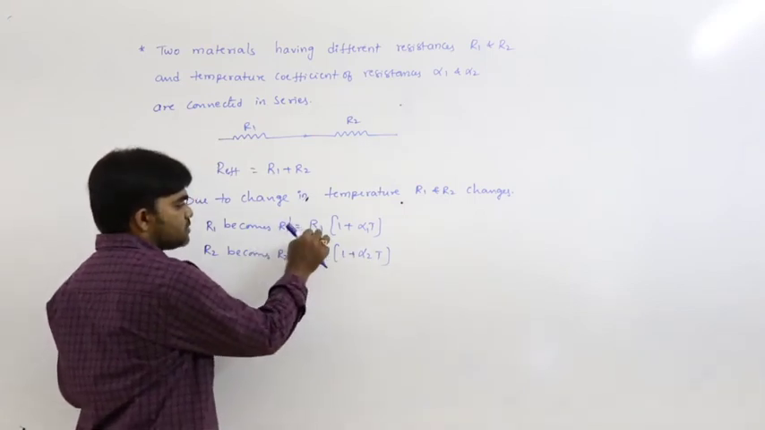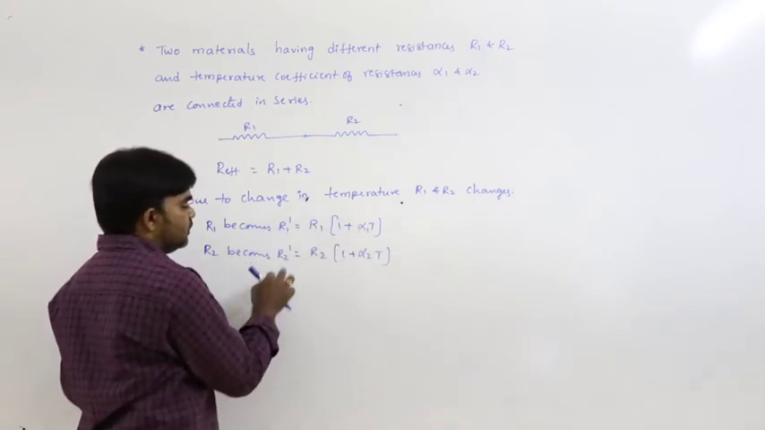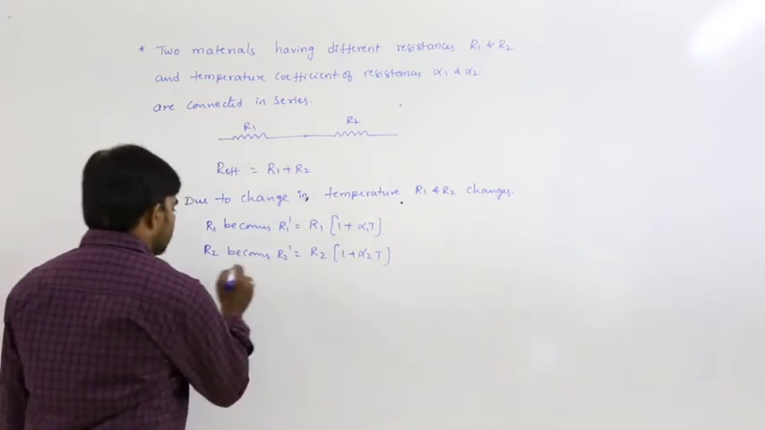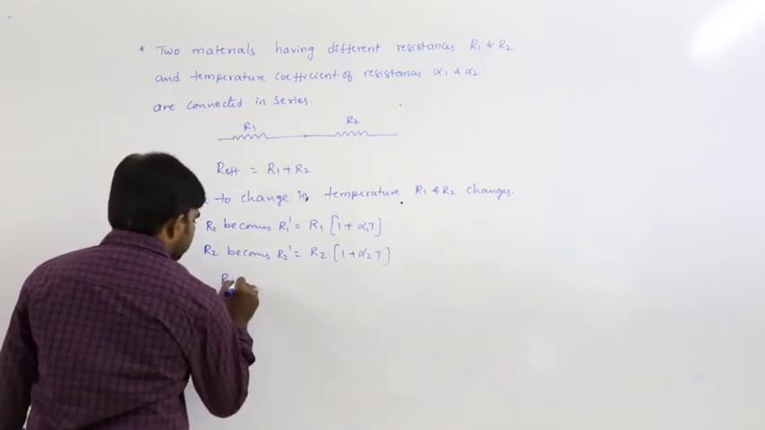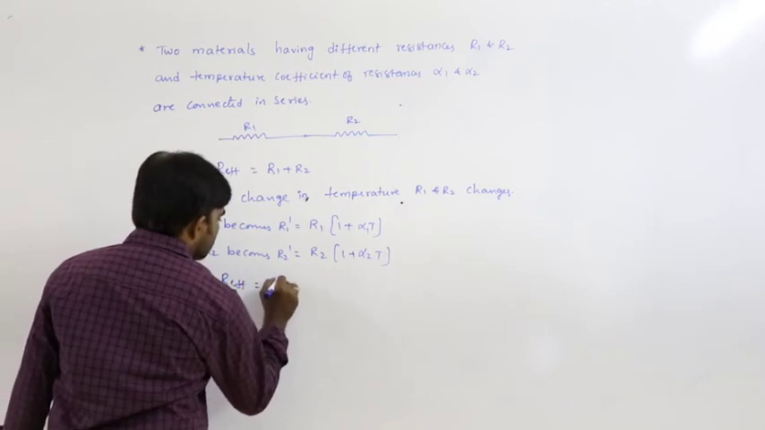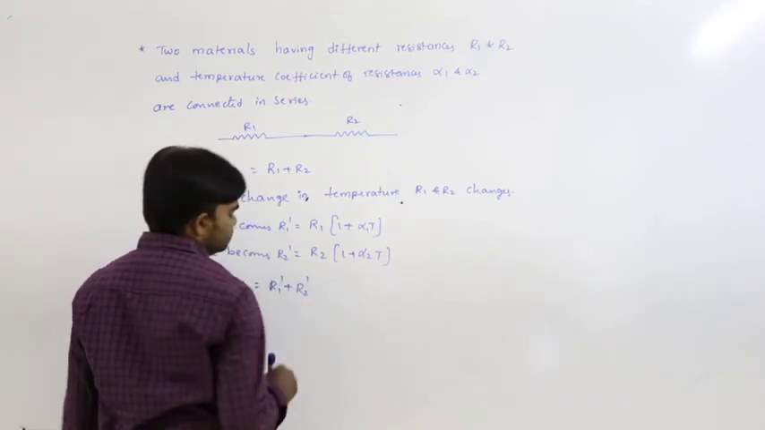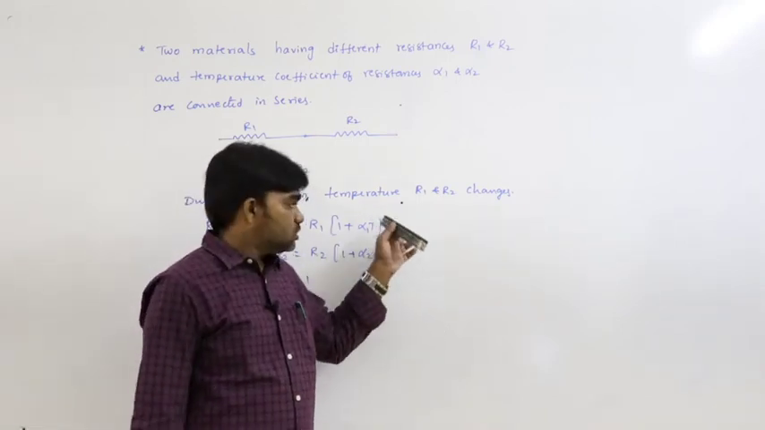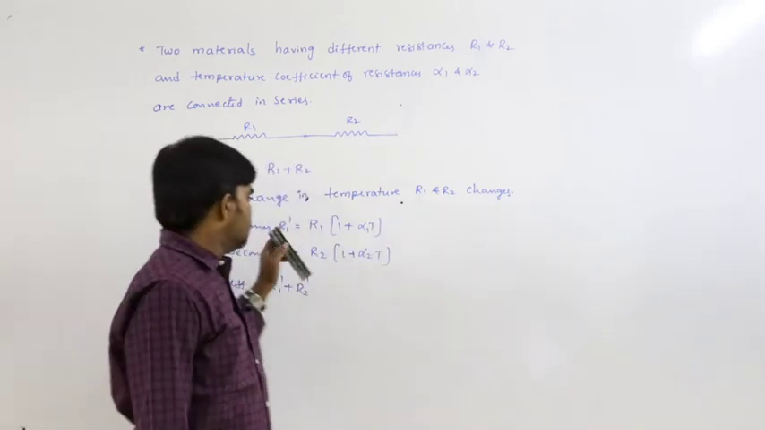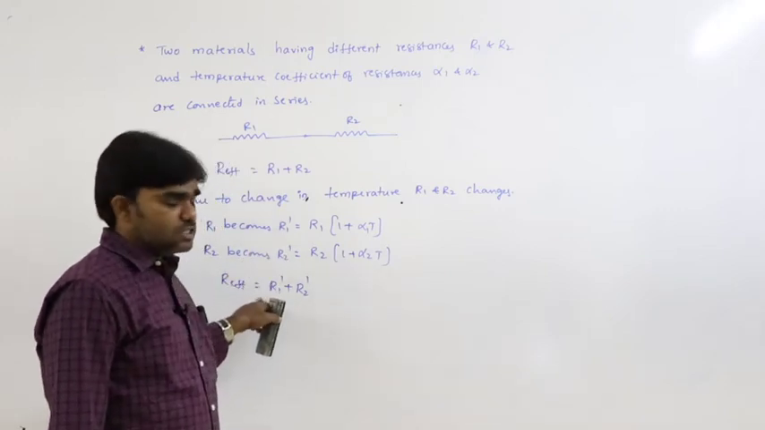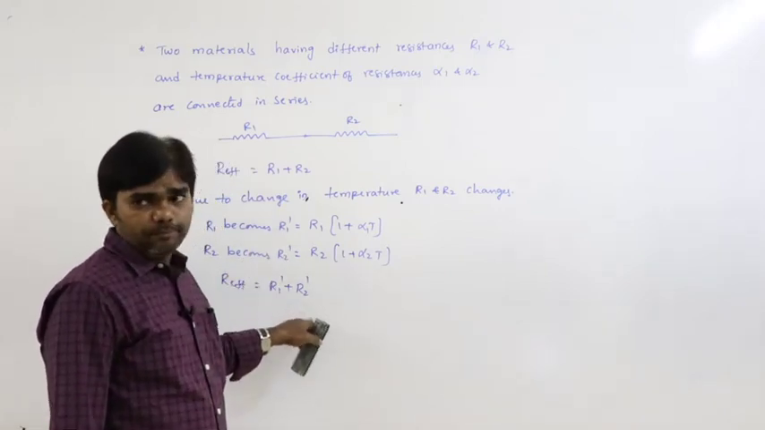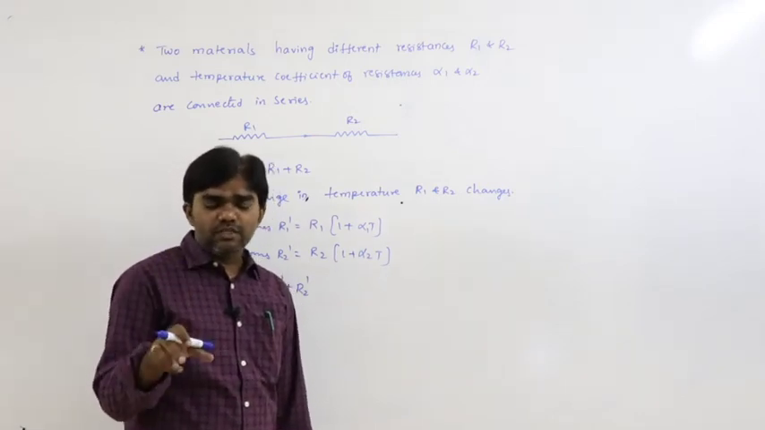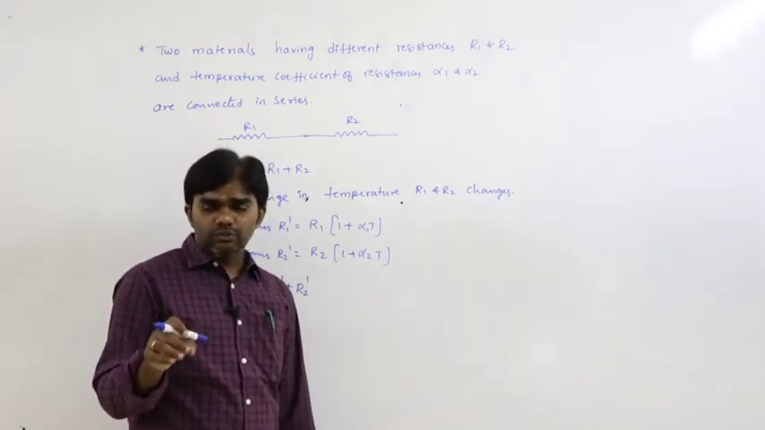Then R1 dash becomes R1 into 1 plus alpha t1, and R2 dash equals R2 into 1 plus alpha t2. So finally, R effective can be written as R1 dash plus R2 dash. Of course, these two resistances vary with the temperature, but effective resistance becomes R1 plus R2 only. If two resistances are connected in series, effective resistance must be R1 plus R2.